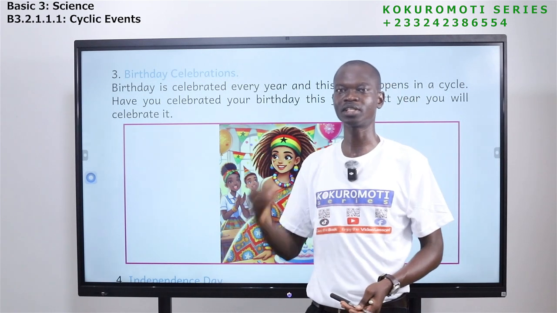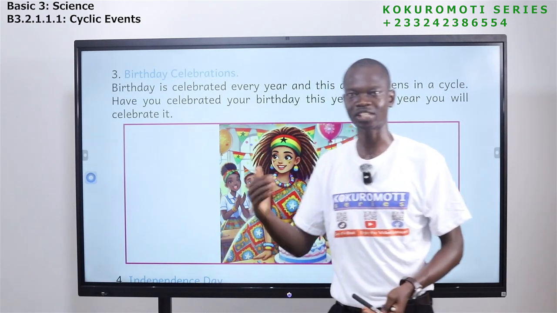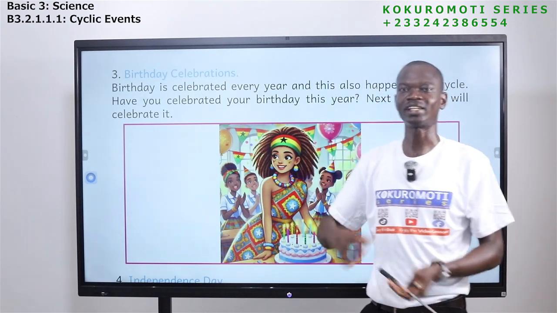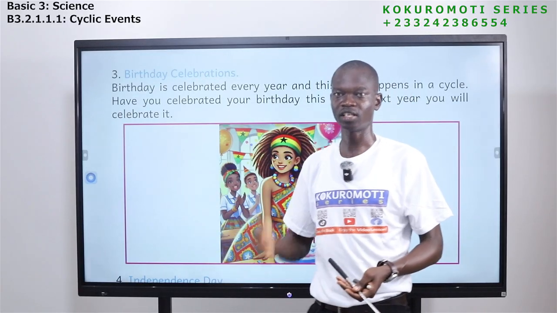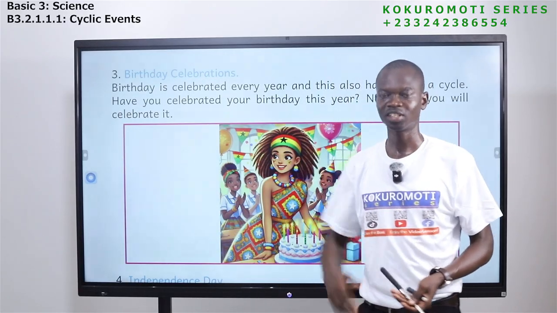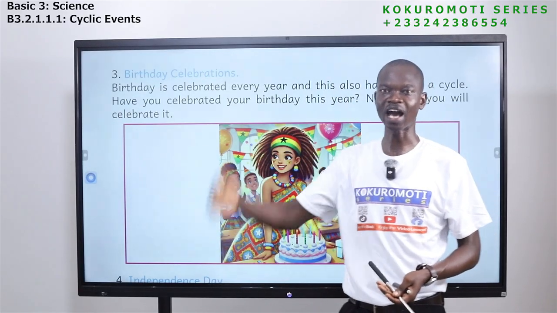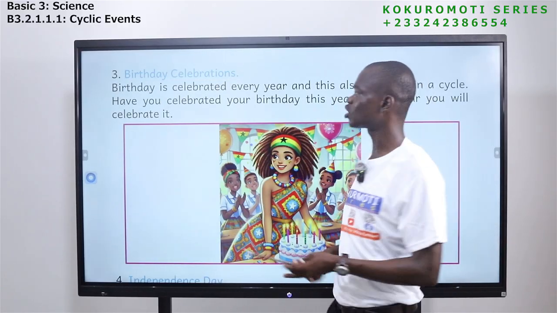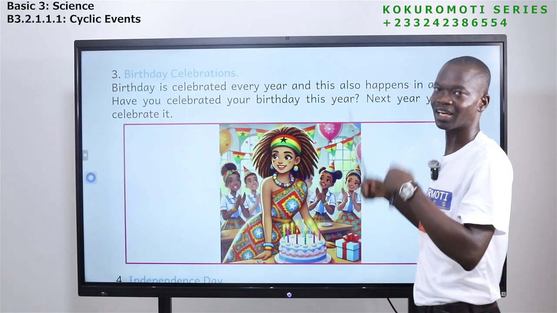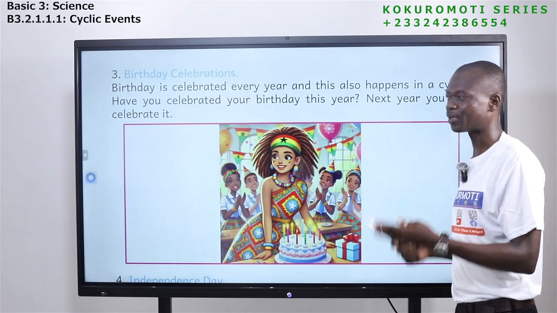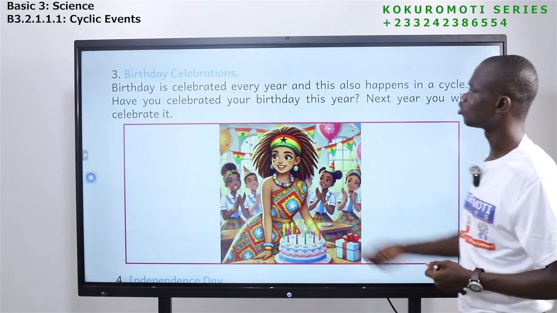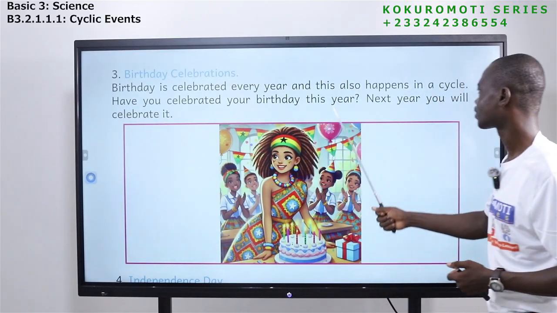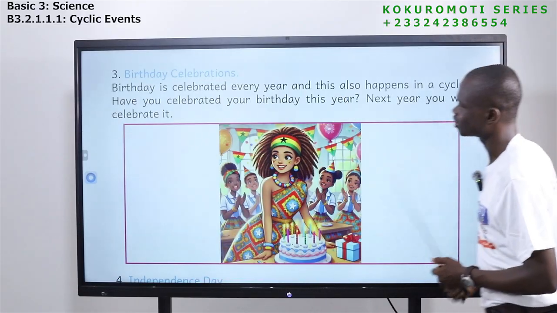And you see that this celebration happens from time to time. And how it happens, it's the same thing. If it happens in June, next year June, the following year, the same month. So it also happened in the form of a cycle. So birthday is celebrated every year, and this also happens in a cycle.